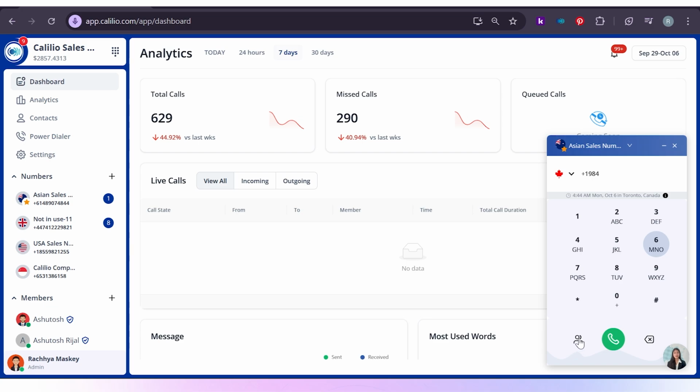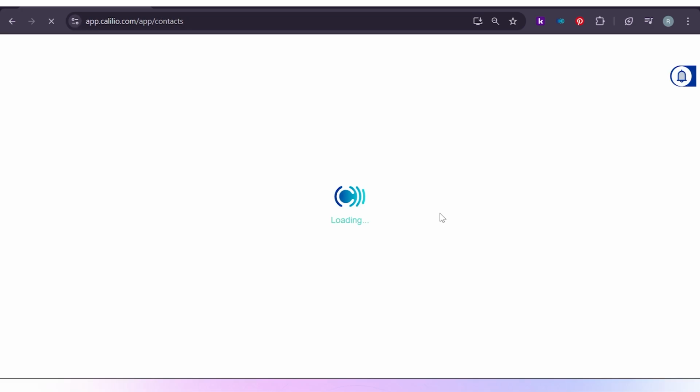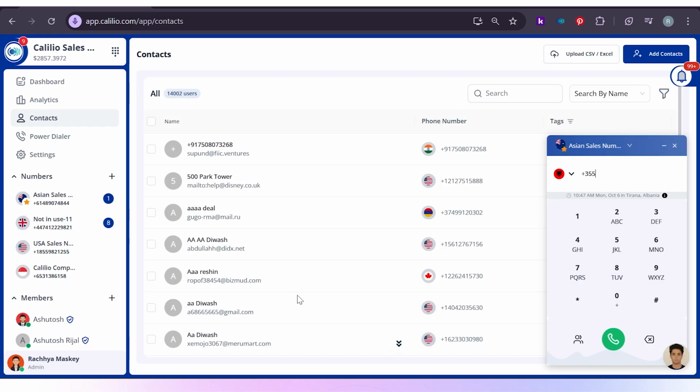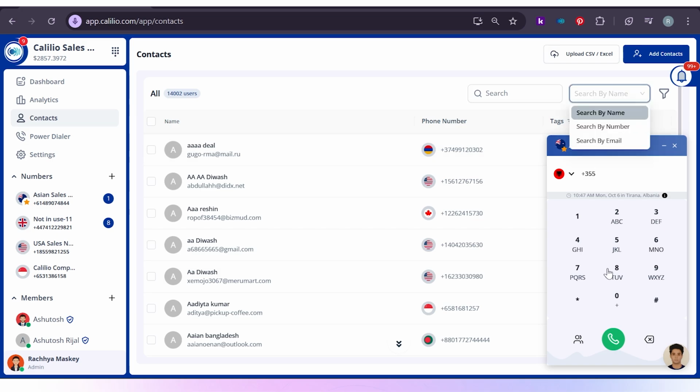To access contact, click on this icon. From the contact page, you can choose a contact that you want to make calls to from the list given and also search up their name. You can filter the search by their name, number, or email.